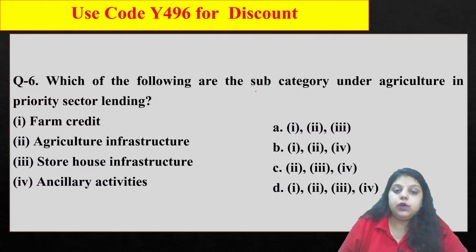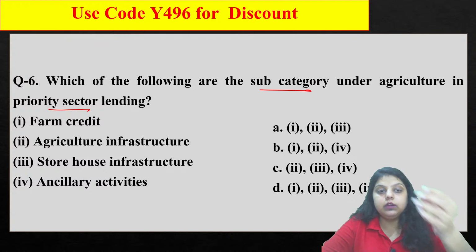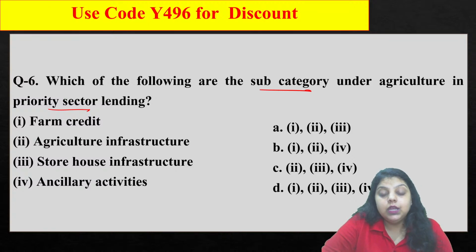Now, which of the following are the subcategories under agriculture priority sector lending? Under agriculture priority sector lending, which of the following comes under the subcategory? The farm credit, the agriculture infrastructure, the storehouse infrastructure or ancillary activity. So in the PSL, or priority sector lending, what is a priority sector? These are those sectors which, as per RBI and the Government of India, need improvement and development. Because until and unless we are able to develop these sectors of the economy, we won't be able to develop the economy. So they are like a priority for our nation.